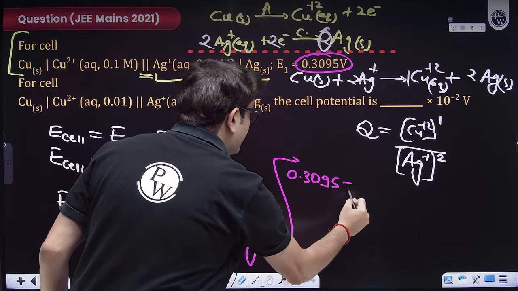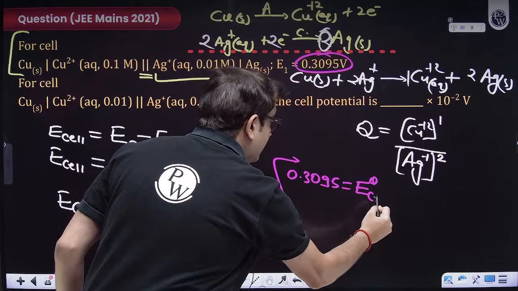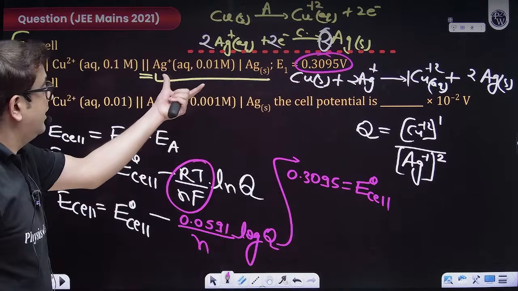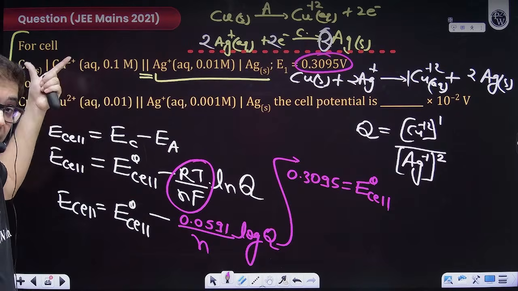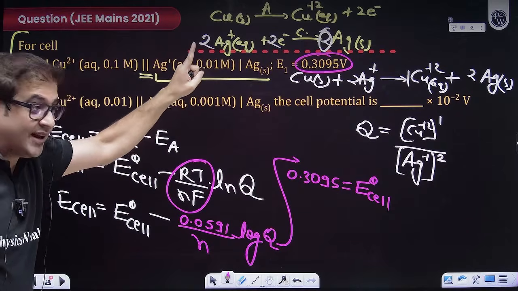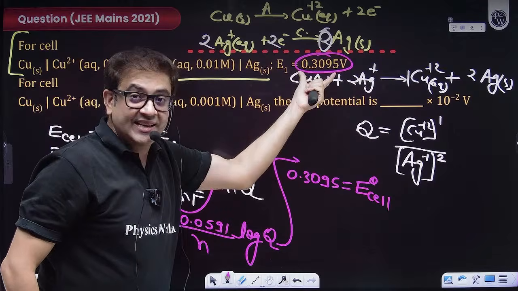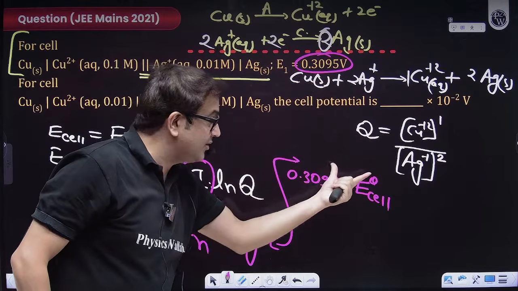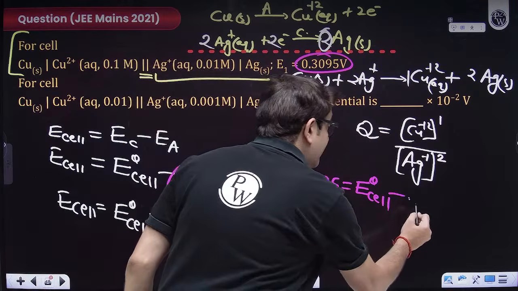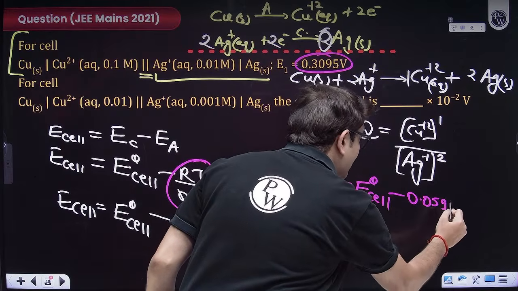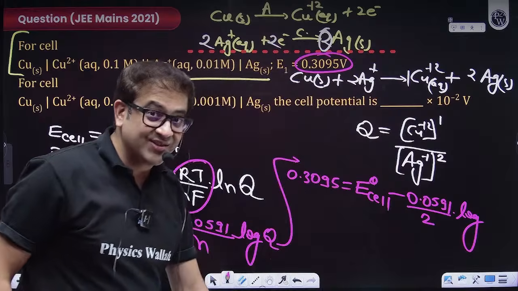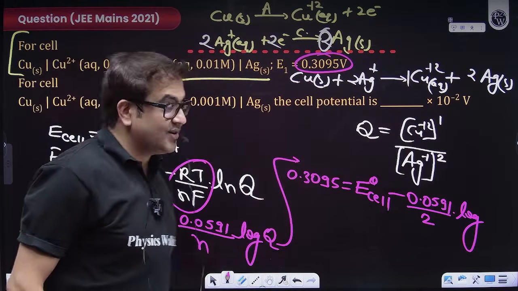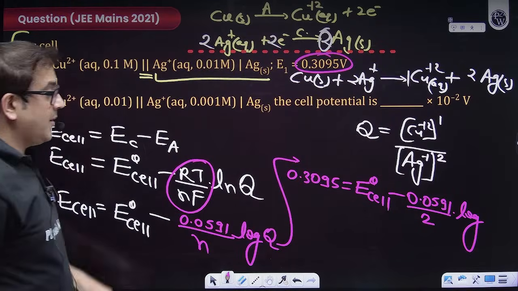the cell potential is given here, which is 0.3095. It will be equal to E naught cell, which will be E naught of silver cathode minus E naught of copper, although E naught of these electrodes are not given. But because E cell is given, as per the Nernst equation, E cell is equal to E naught cell minus 0.0591 upon the number of electrons transferred, which is 2, into log of. Now the concentrations are also given. What is the concentration of copper ion? 10 raised to power minus 1.